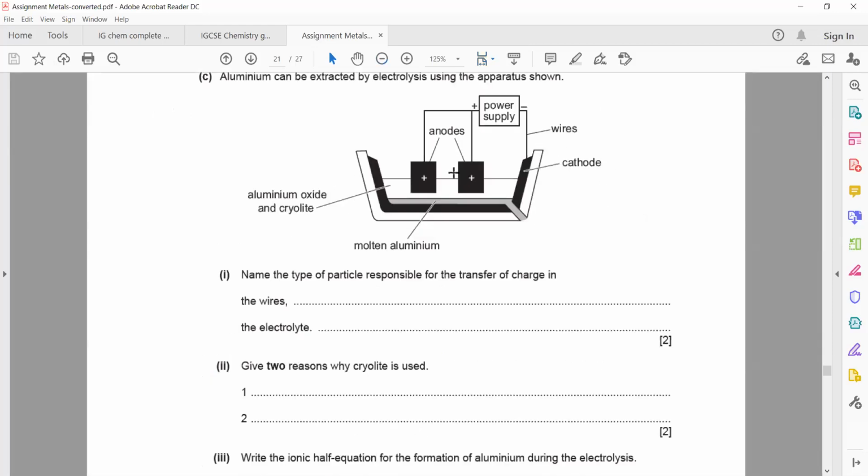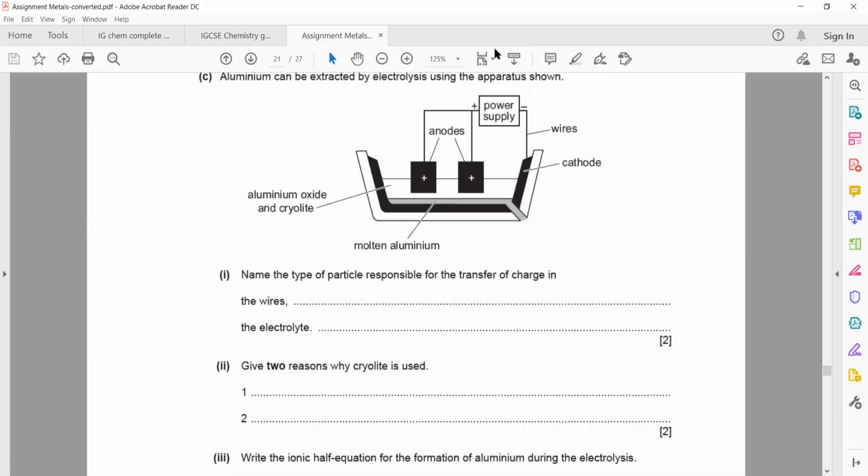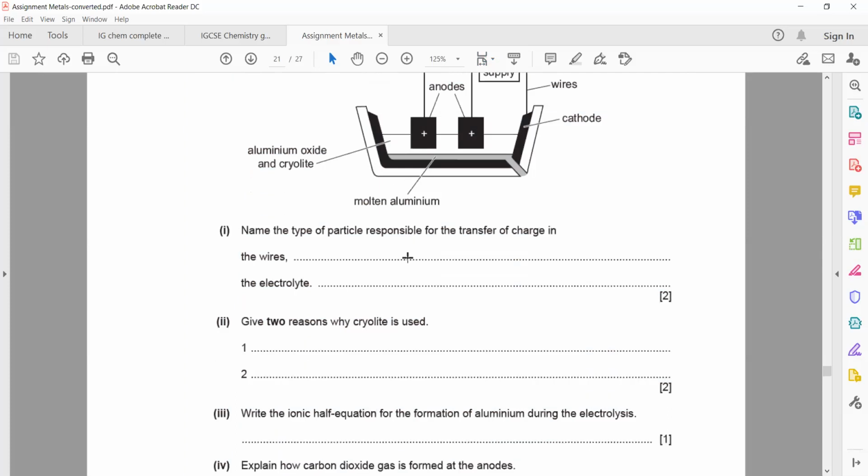Next part, give two reasons why cryolite is used. What is the reason why we use cryolite in this? Yes, it reduces the melting point, that's one, and increases the conductivity, that's two. Yes, and increases the concentration of aluminum.